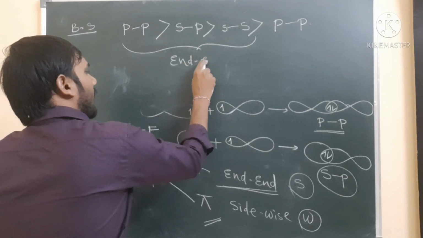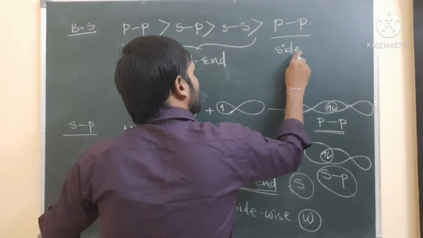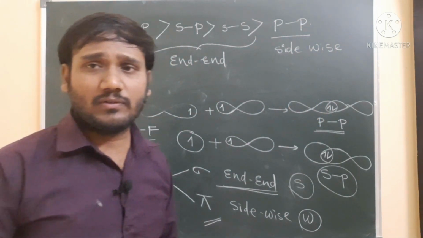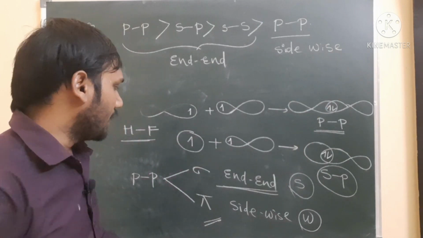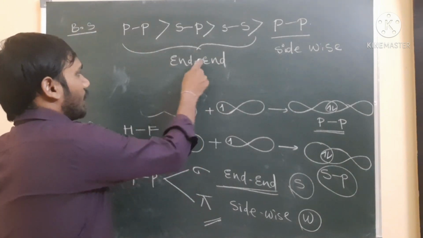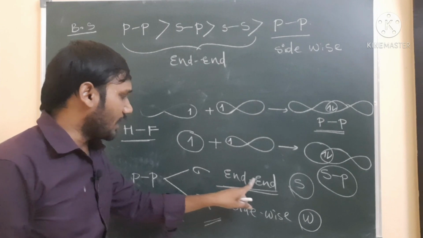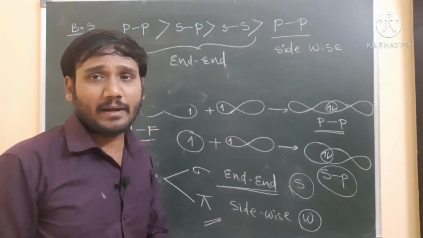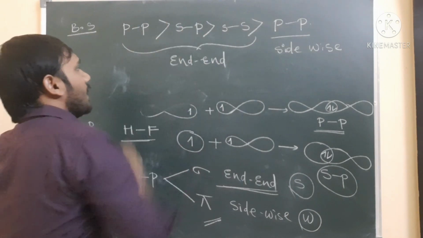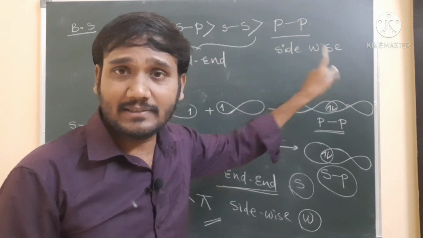So these are end to end overlapping, and the next one, this pp orbital, is sidewise overlapping. Always end to end has more strength compared to sidewise overlapping. So always end to end is stronger than sidewise. Among these, p orbital to p orbital end to end overlapping gives more overlap compared to s and s. That is why pp end to end is very strong, then sp, and then ss. After that, the very weak bond is pp, but it is a sidewise overlapping.